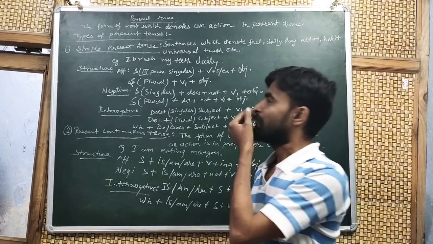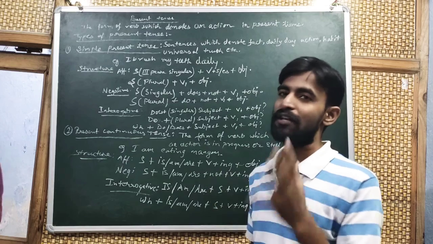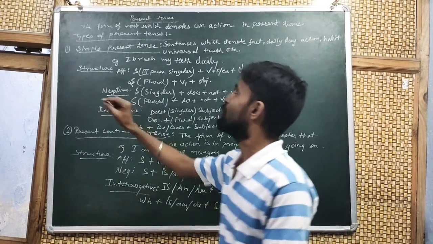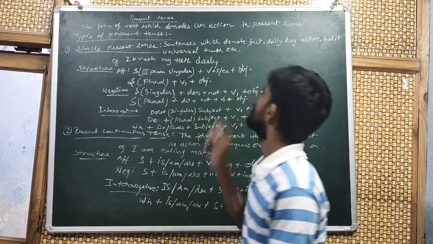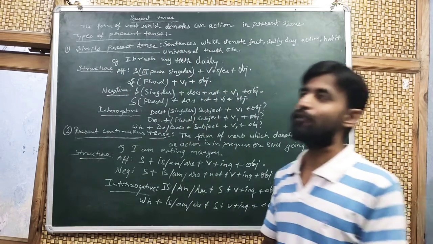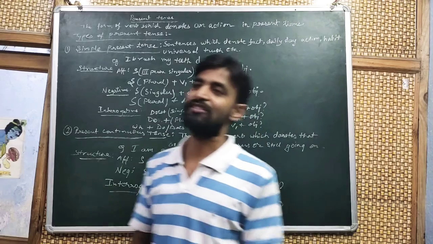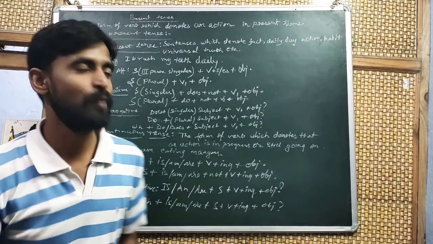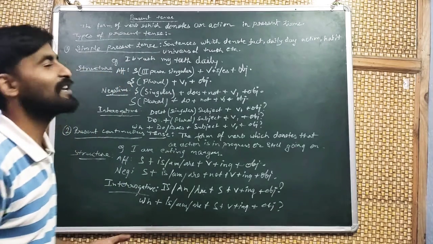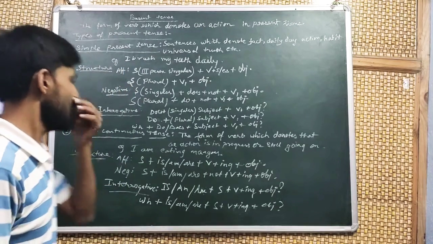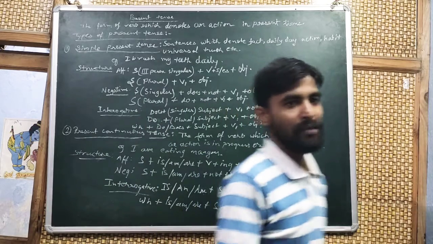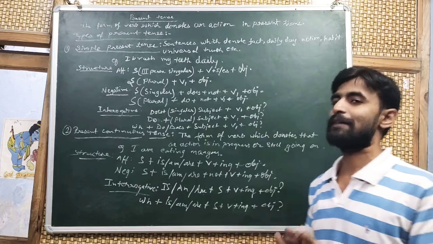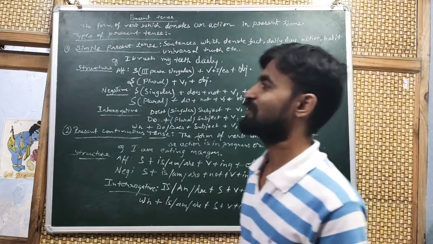We know what present tense is, but I am still starting with it. It is the form of verb which denotes an action in present time. Means the form of verb which tells us that the action is in present time will be considered as present tense. There are four major types of present tense, but today we will discuss two major types with the structures and examples.